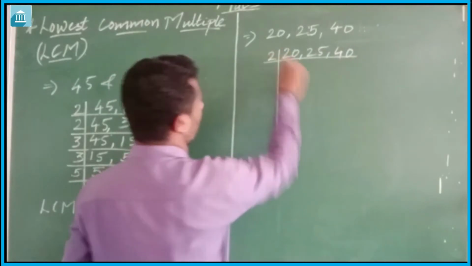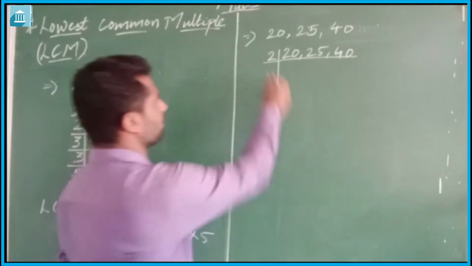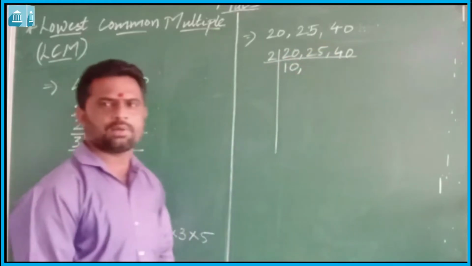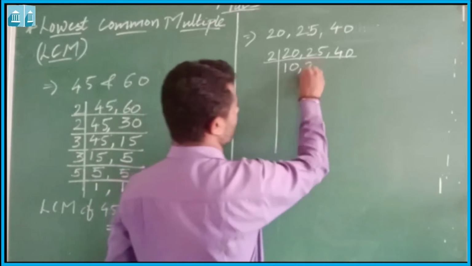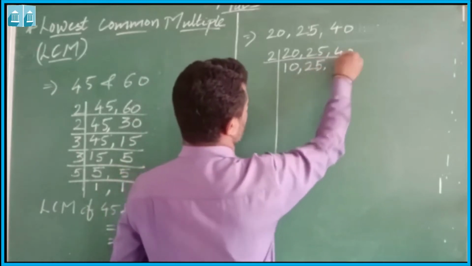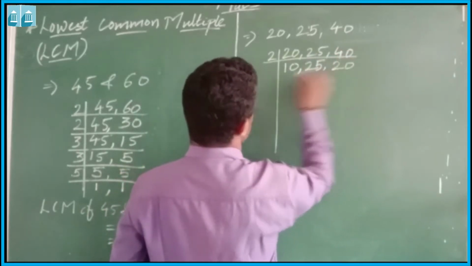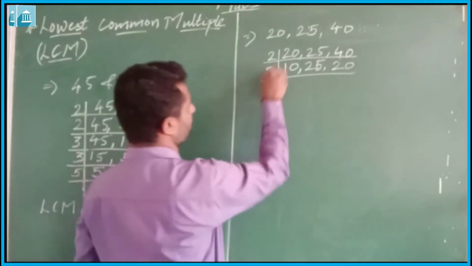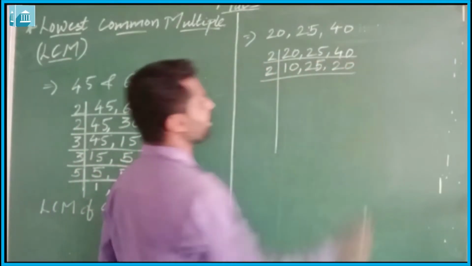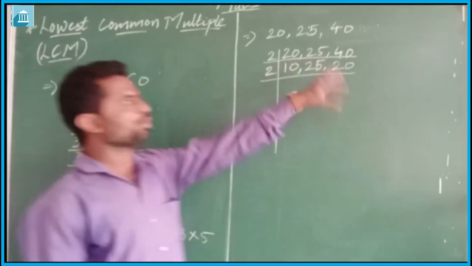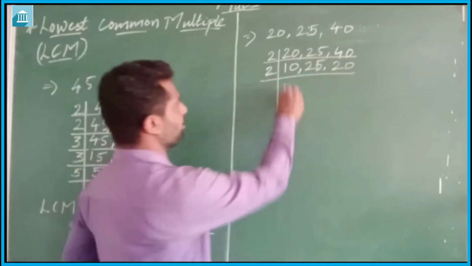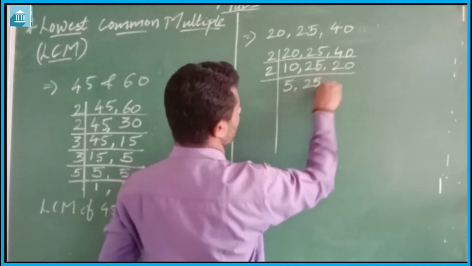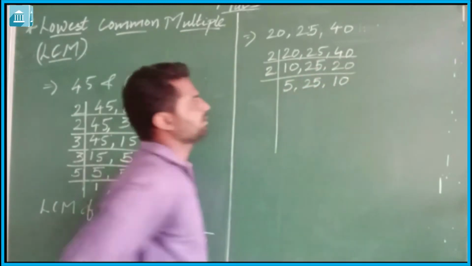First we will begin from 2. 2 tens are 20. 25 is not divisible by 2, so that will come as it is. 25. 40 means 20 to the 40. Then again, 10 and 20 both are divisible by 2, so we have to divide by 2. 2 fives are 10. 25 will come as it is. Again here it is 10.